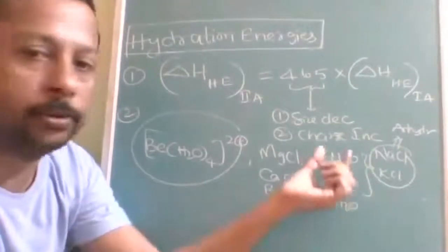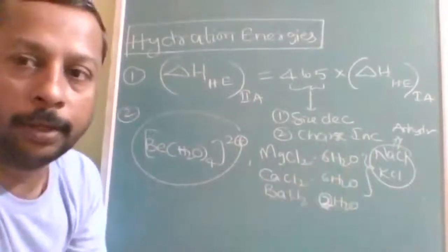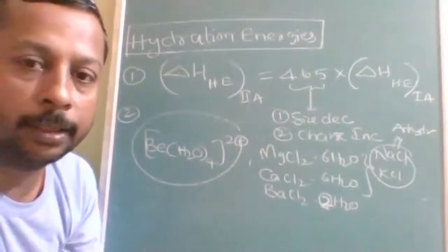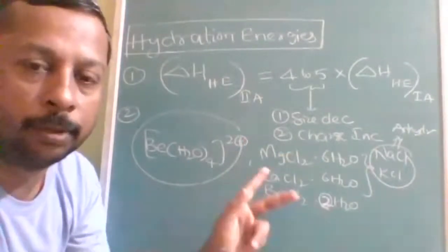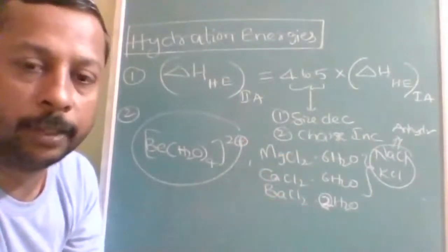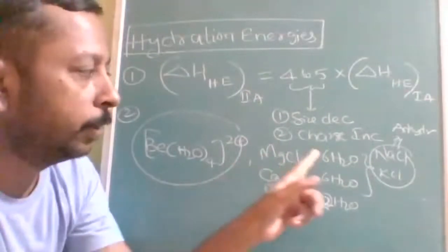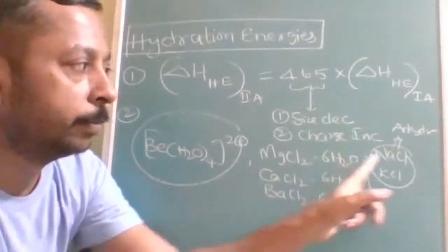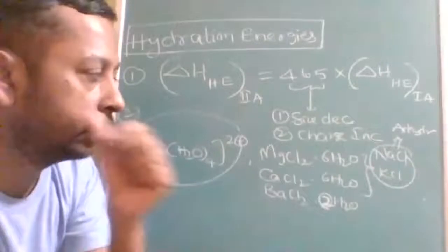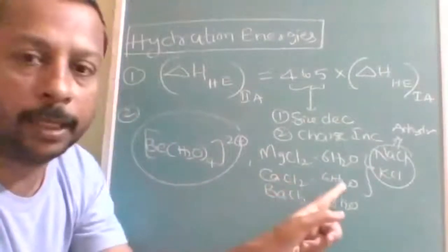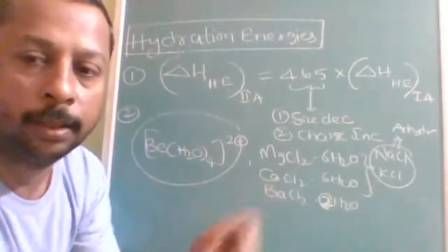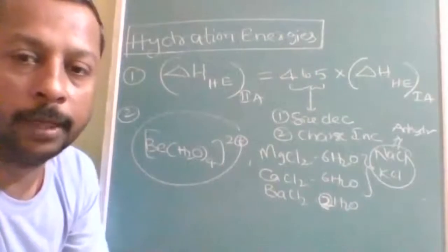This value also you will remember, along with the reason. The reason for the decrease is understood. Now the question may be the other way also: magnesium chloride forms a hydrated salt, but sodium chloride does not; calcium chloride forms a hydrated salt, but not potassium chloride. Why?